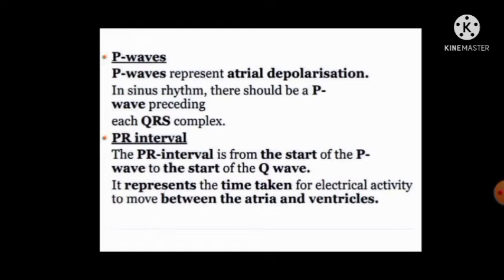P wave. P wave represents atrial depolarization, meaning atrial contraction. In sinus rhythm, there should be a P wave preceding each QRS complex. PR interval is from the start of the P wave to the start of the Q wave. It represents the time taken for electrical activity to move between the atria and ventricles.